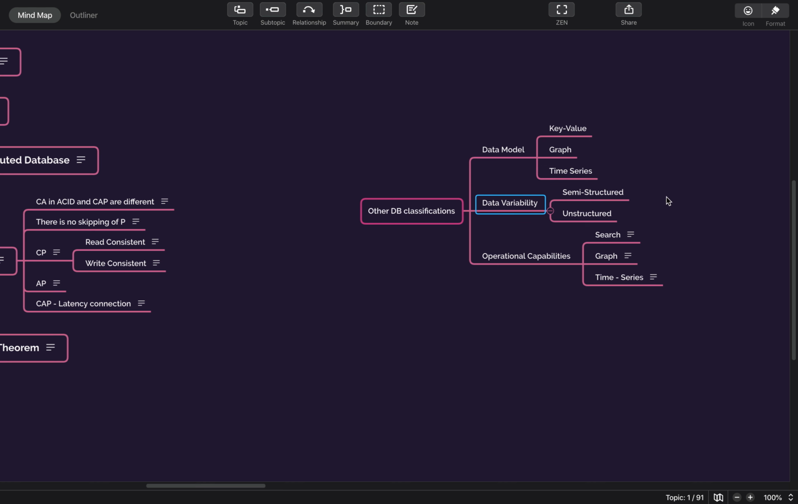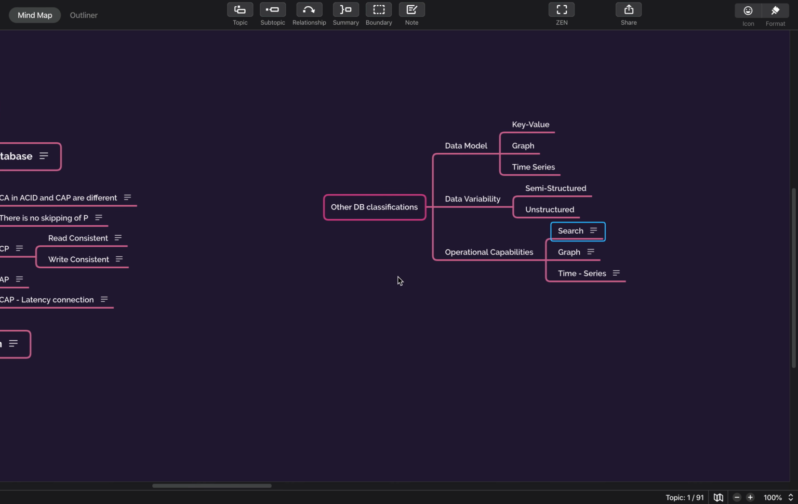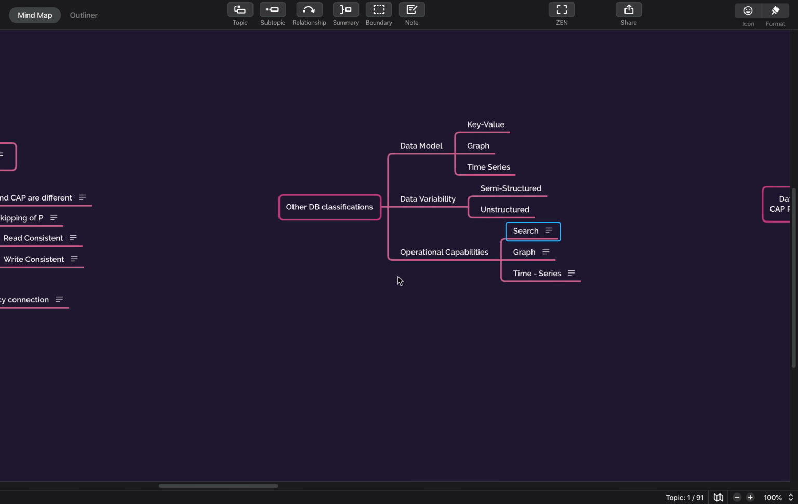Then data variability: everyone knows that your data can be semi-structured or unstructured, so that will be there. And then operational capacities. For example, if there is a requirement for search, like a text search, or if you want analytics over text, then you can only choose a search engine like Elasticsearch. I think these two things are clear, right?